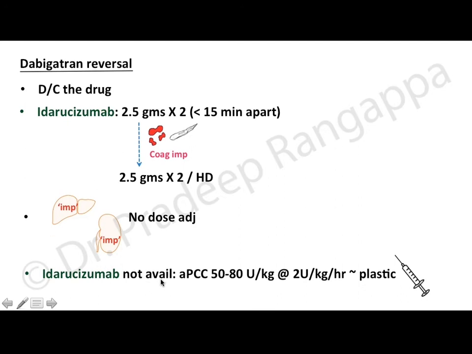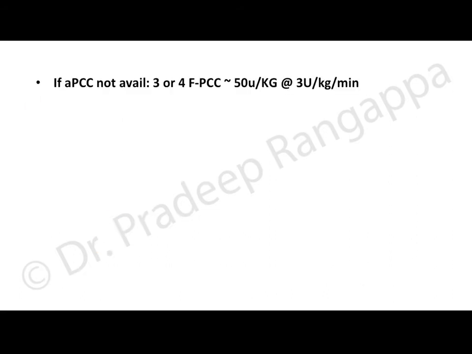If idarucizumab is not available, the suggestion is to use activated prothrombin complex concentrate at 50 to 80 units per kg at 2 units per kg per hour. And the suggestion is made that this drug has to be used only in plastic syringes with Luer locks. If activated prothrombin complex concentrate is not available in the setting of dabigatran usage, then you could consider using 3 or 4 factor prothrombin complex concentrate at 50 units per kg at 3 units per kg per minute, not to exceed 210 units per minute.